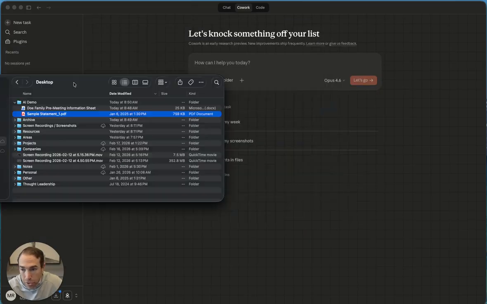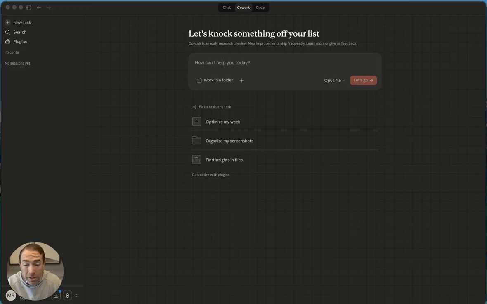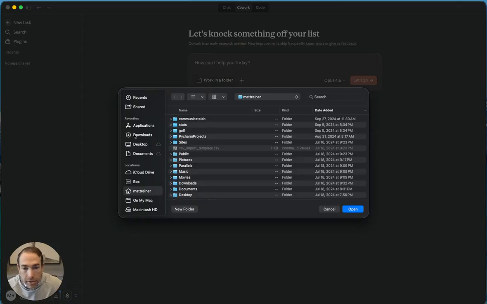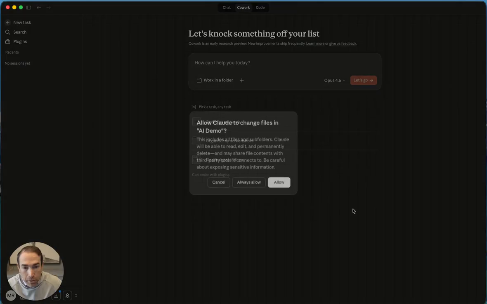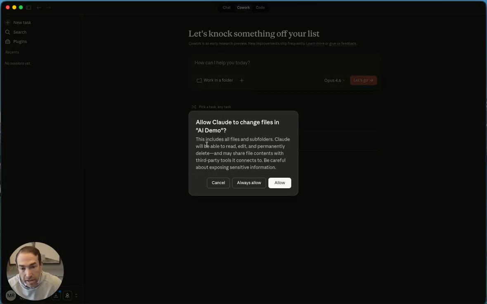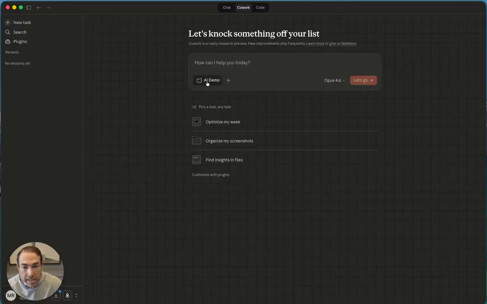So what I'm going to do, and I'm doing this cold, I have actually not used Claude Cowork. I've used Claude Code, and it's been fantastic, which led me to want to try Claude Cowork, but I haven't used Claude Cowork. So I want it to work in a specific folder. So this allows me to say, only look at this specific folder on my computer. And so I'm going to pull this up, and it's going to ask me which folder. And I'm just going to say, all you can use is this AI demo folder. And you can see allow Claude to change files in AI demo, etc. I'm going to allow. And so you can see there now it says AI demo.